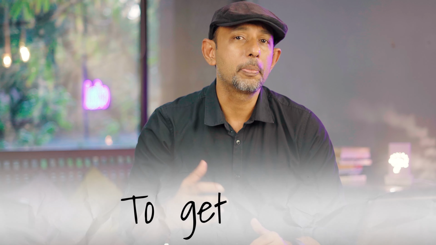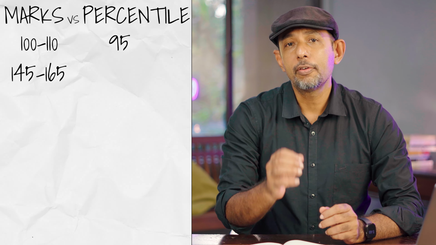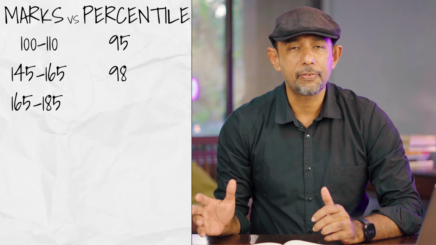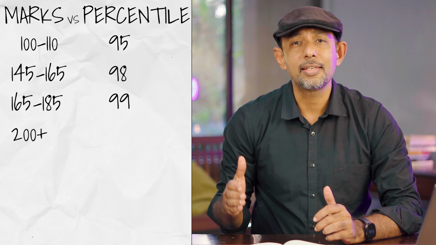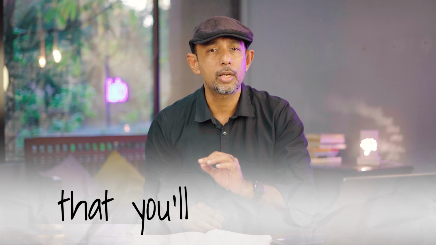First of all, you need to know how many marks you need to score to get the percentile you want. Generally, 100 to 110 is the 95th percentile. 145 to 165 is the 98th percentile. 165 to 185 is the 99th percentile. And about 200 is the 99.5 percentile. Now that you're clear on how many marks you need, you know what percentile you'll get. You might think that you need only 30 questions right to get the 95th percentile, but you have to keep provisions for the questions that you will get wrong.